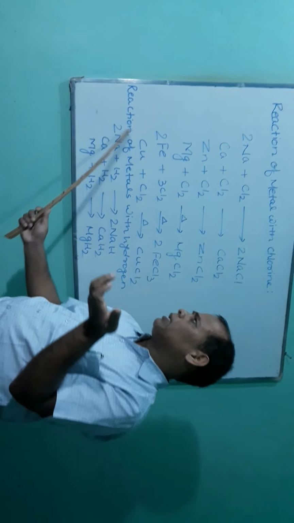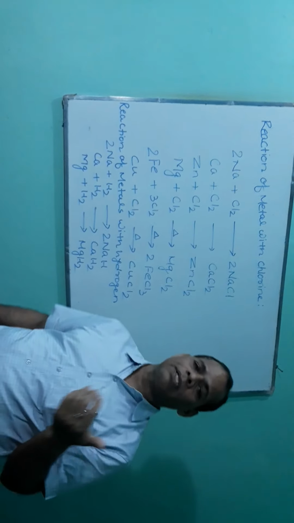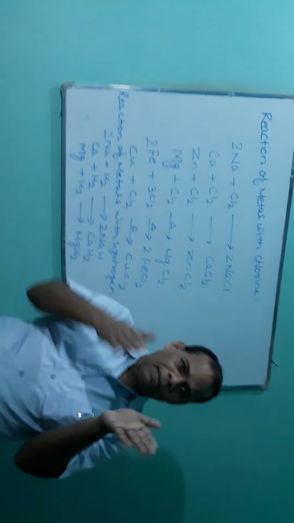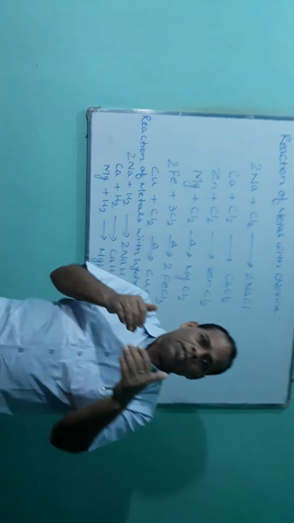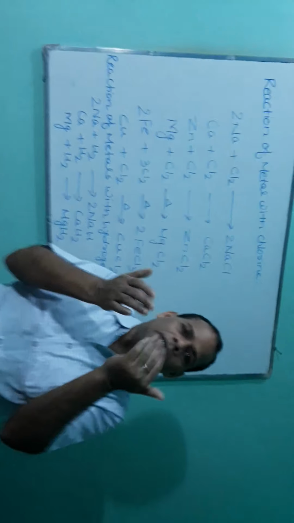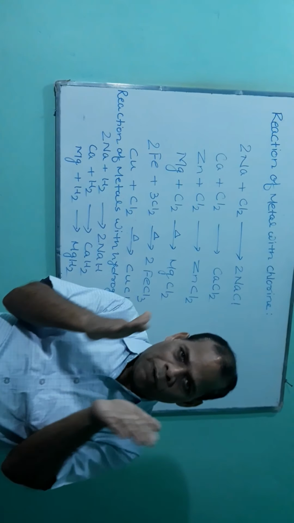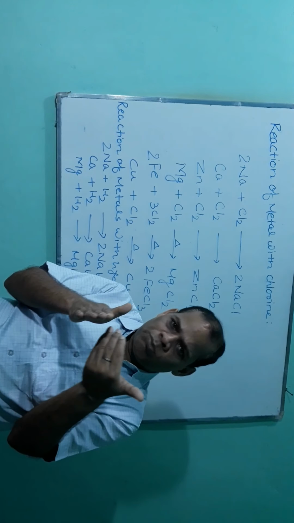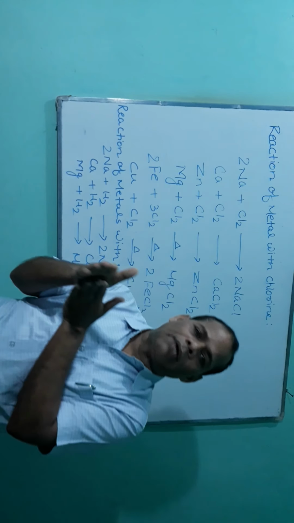Now the next chemical property is reaction of metals with hydrogen. My dear students, just now we discussed that when metal reacts with non-metal, metal loses the electron and non-metal gains the electron. Then a bond is set up between them, and the bond is called electrovalent bond or ionic bond.